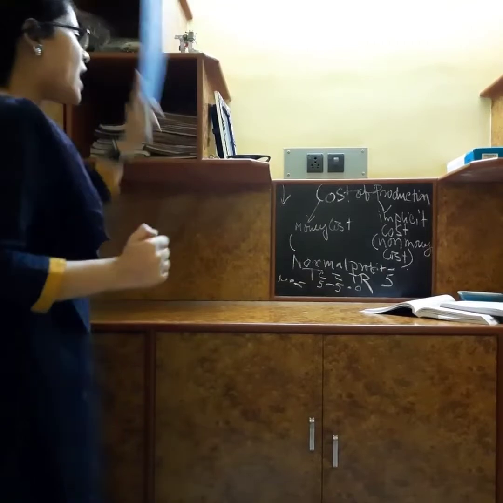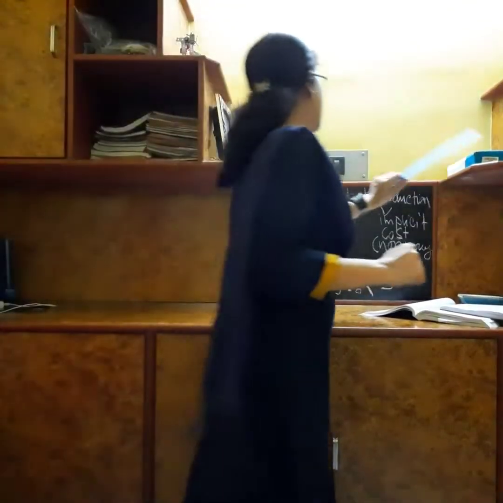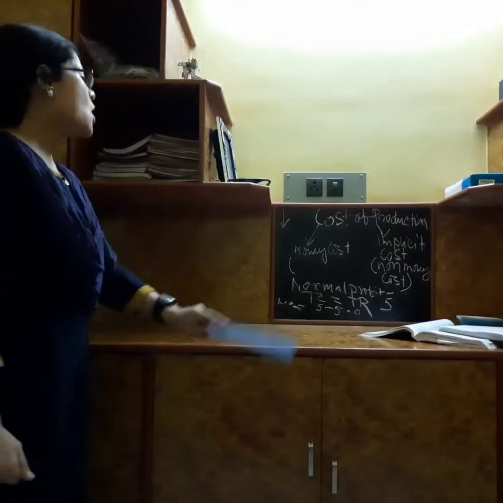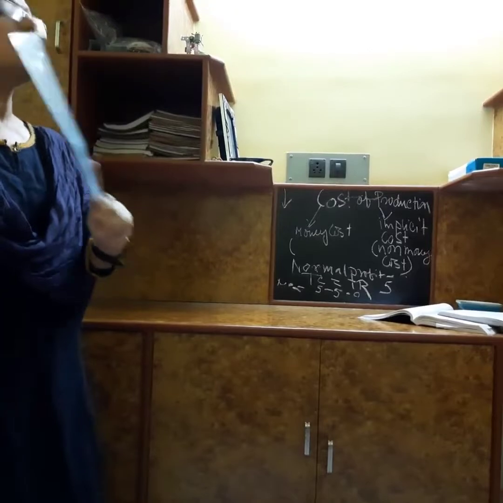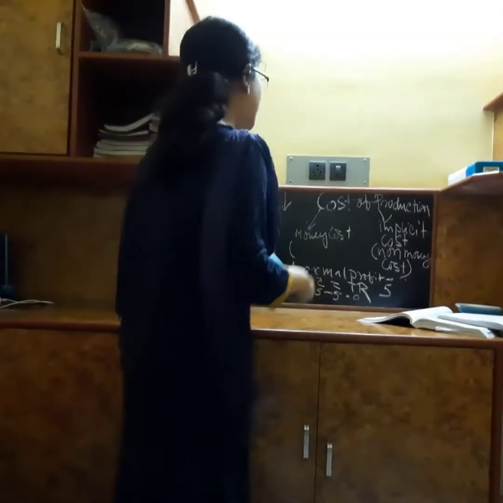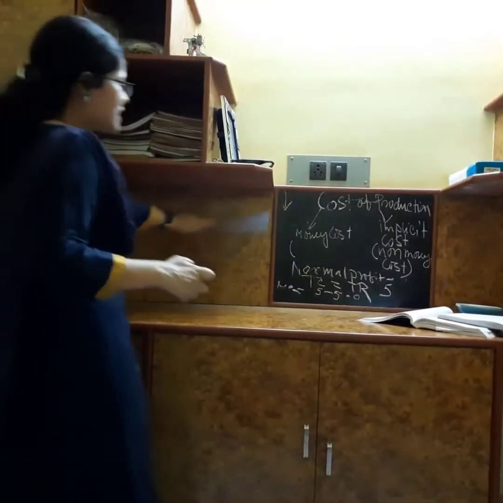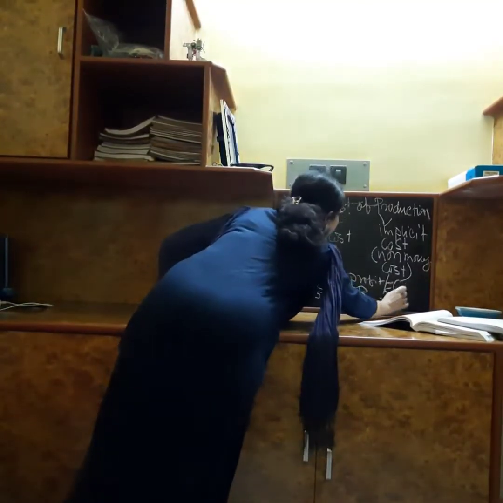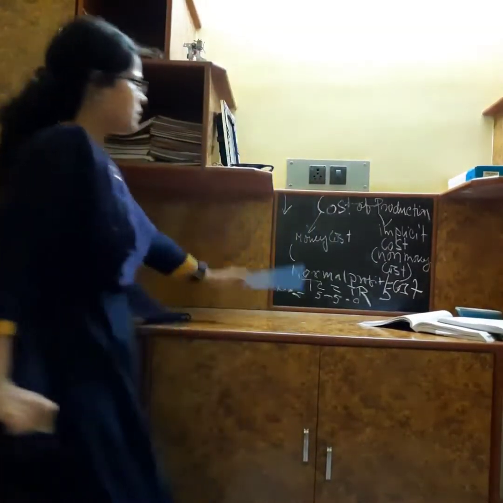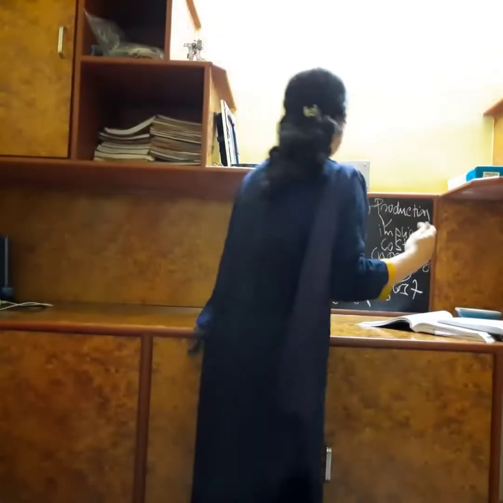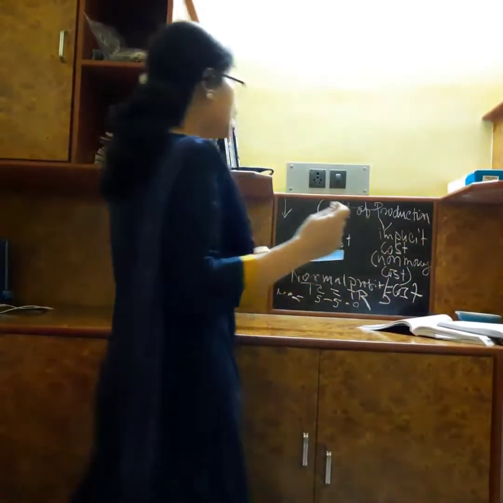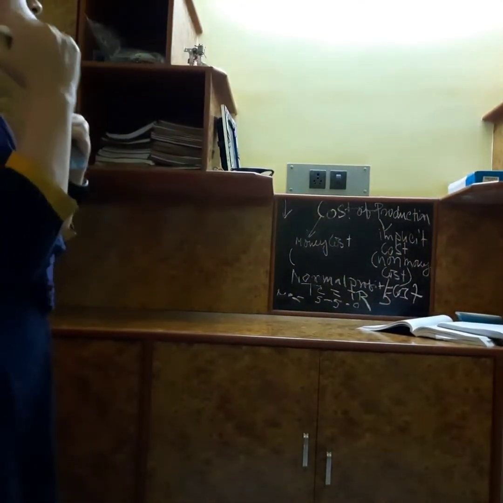Okay. Now, while considering the cost of production, we have to keep in mind three things. One is money cost, one is implicit cost, and the third one is normal profit. If we sum up these three, we can term it normal cost also. If we combine these three, money cost, implicit cost and normal profit, then what will we get? We will get a new term, which is known as economic cost.